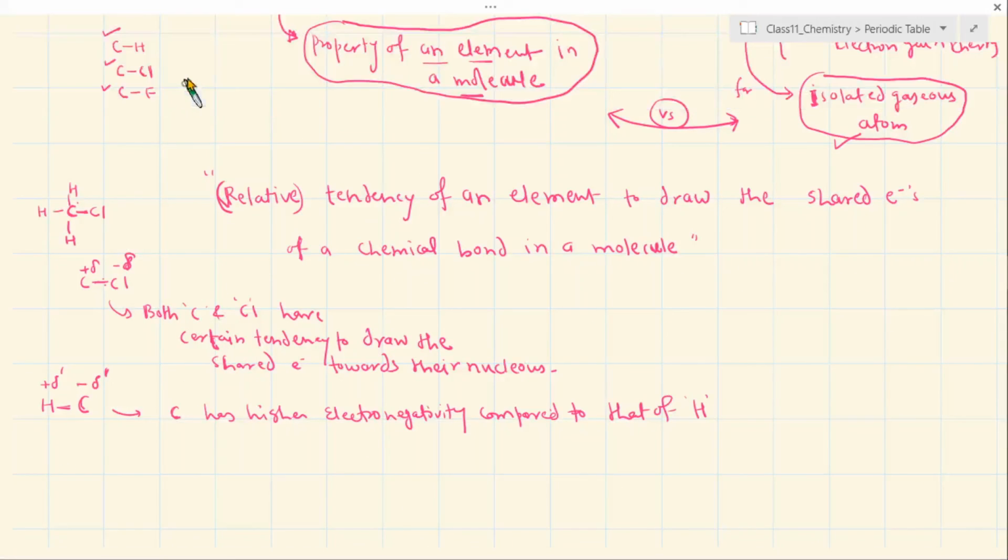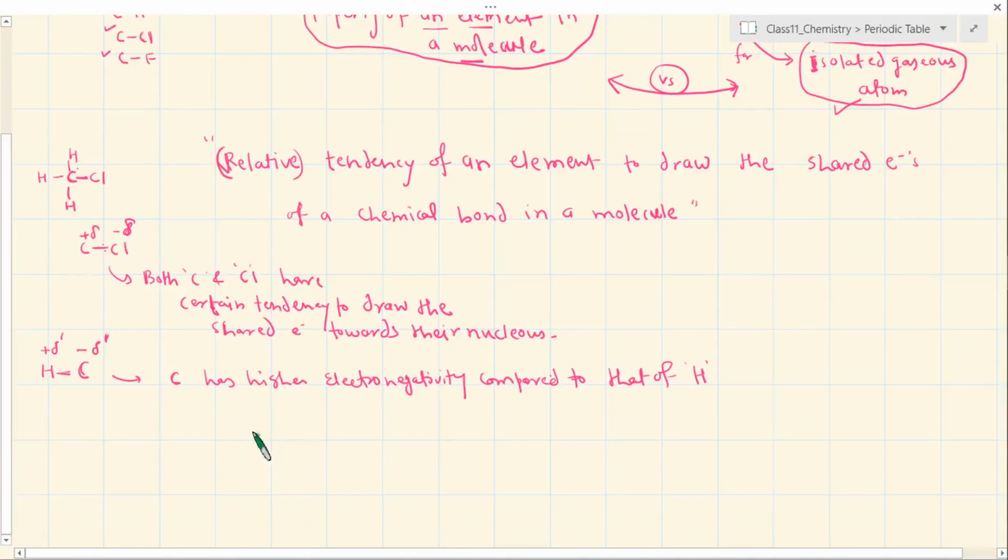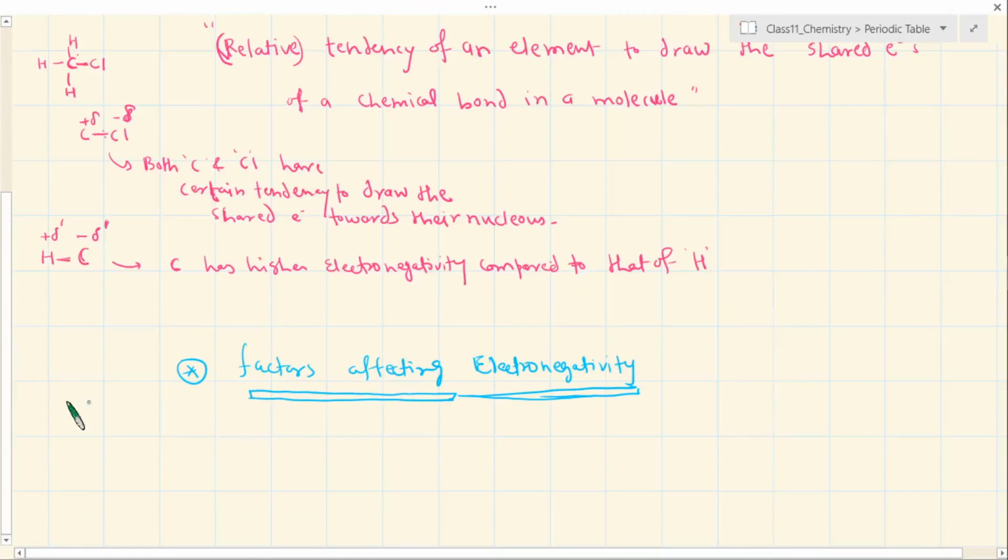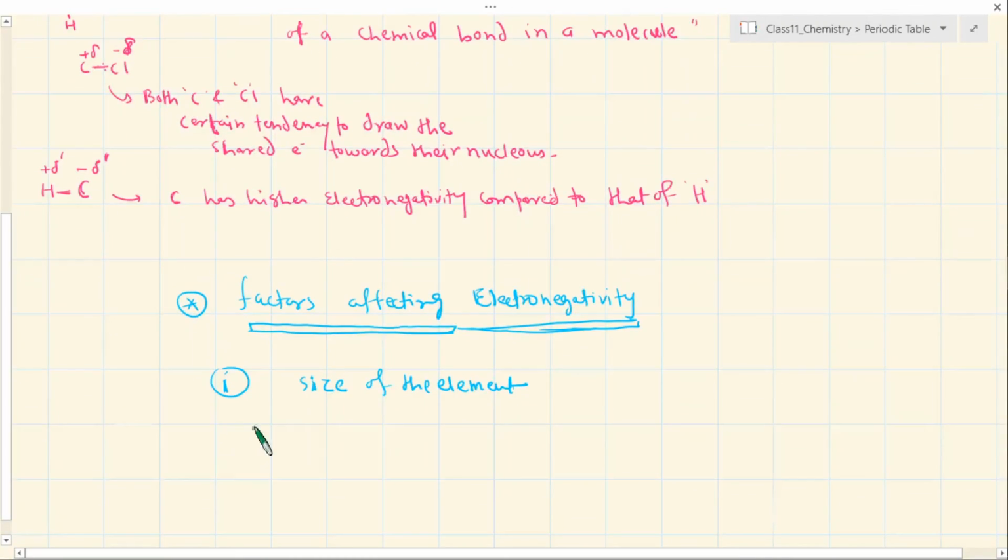There are factors which will affect even the value of electronegativity in a molecule. So the first factor will always be size, just like usual practice, the size of the element in a molecule.